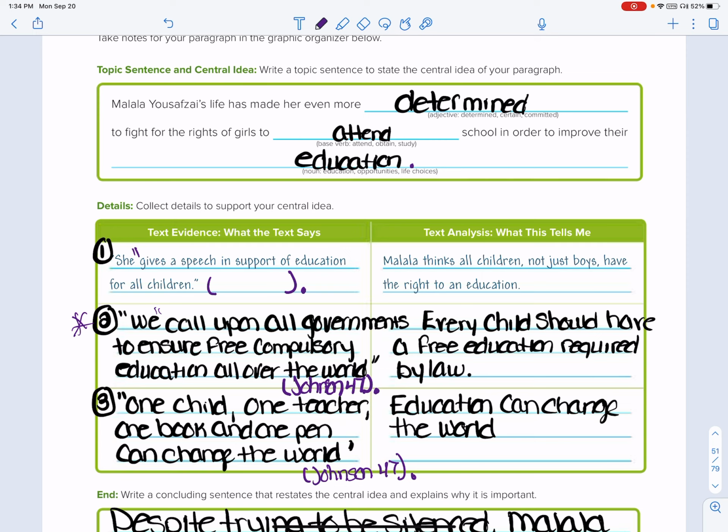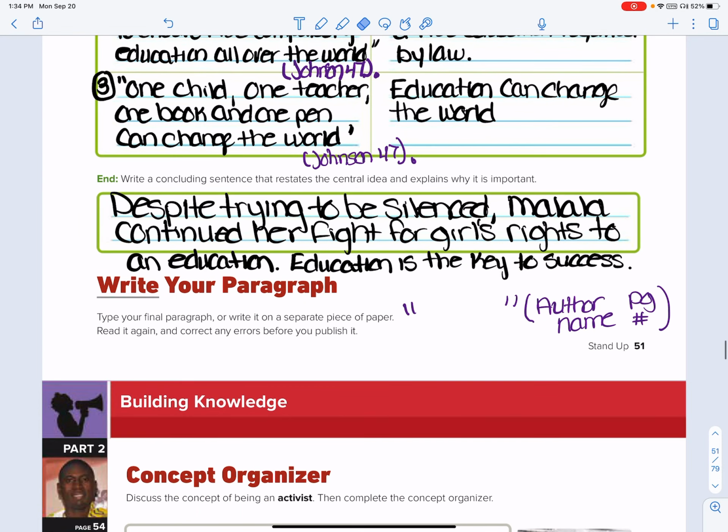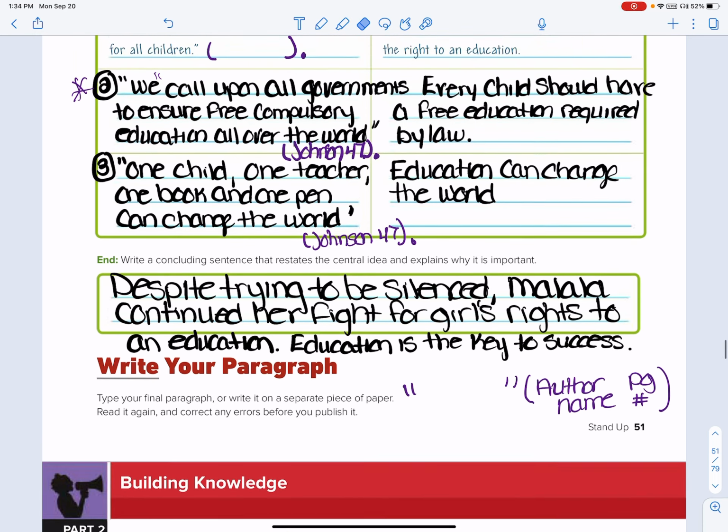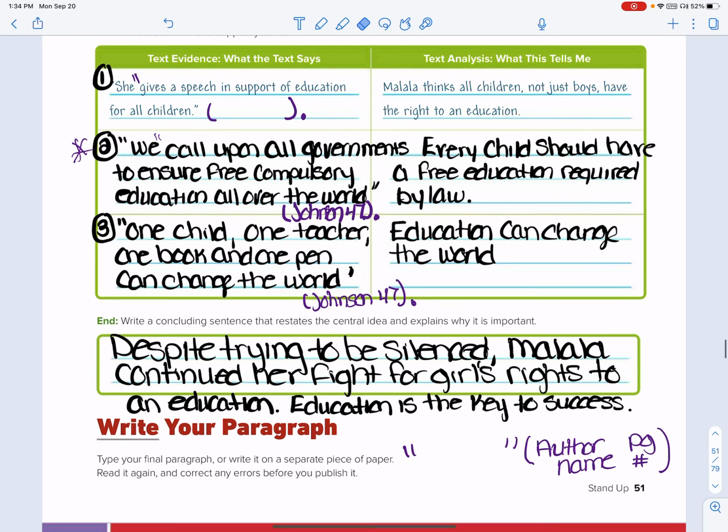And then you would say, this means, or however you want to explain it, this means she believes that education can change the world with just one teacher, one book, one pen. And then you would end it. Despite trying to be silent, she continued her fight for girls' right to education, and she felt education is the key to success, period. So that would be the end of what you're talking about for your paragraph.